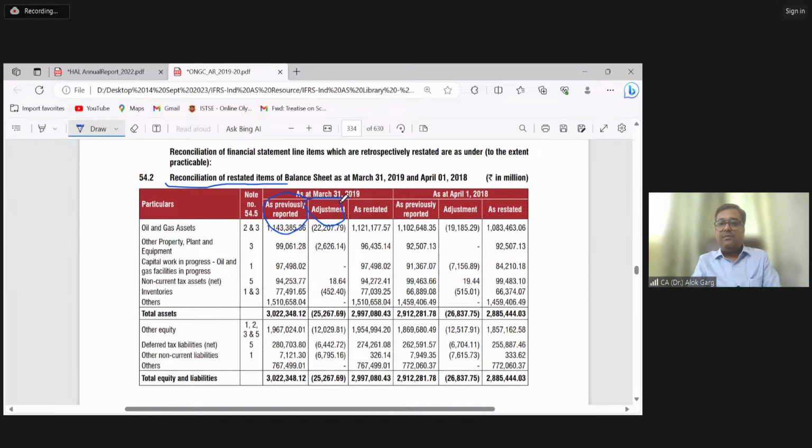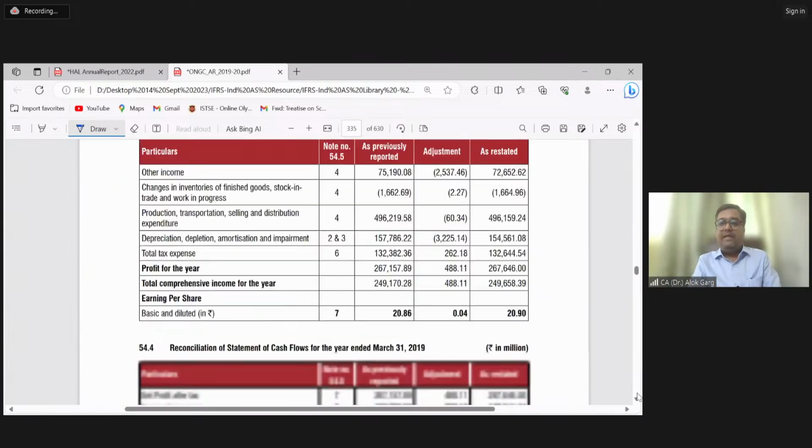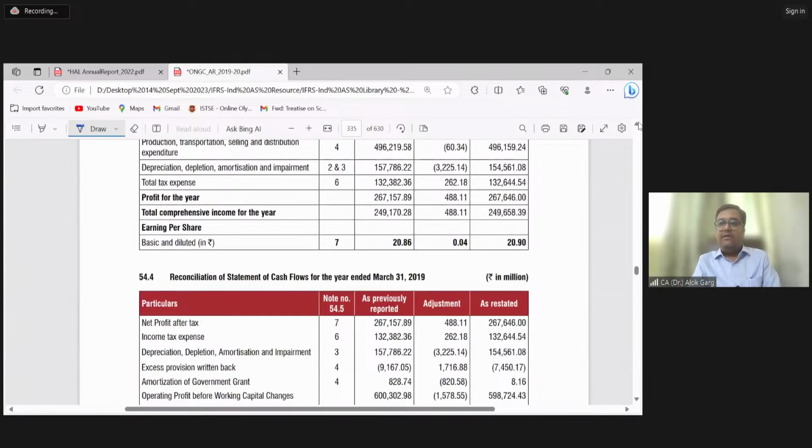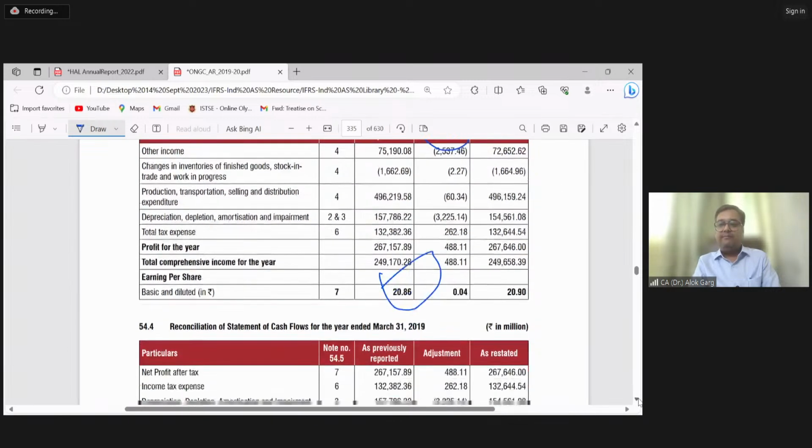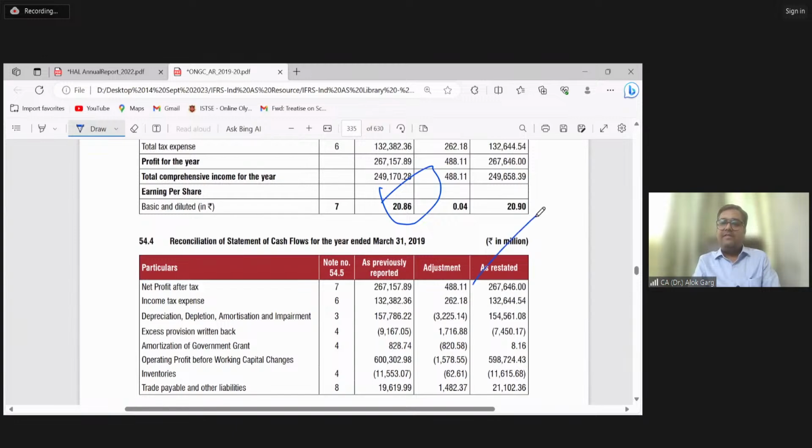What is the adjustment? What is the restated number, right? They have given this also for last year and for the opening of the last year. And same for the P&L and cash flow. They have given what is the previously reported, what is the adjustment, and what is the restated number. Even for earning per share, they have also given, right? For cash flow, they have given in the same manner.